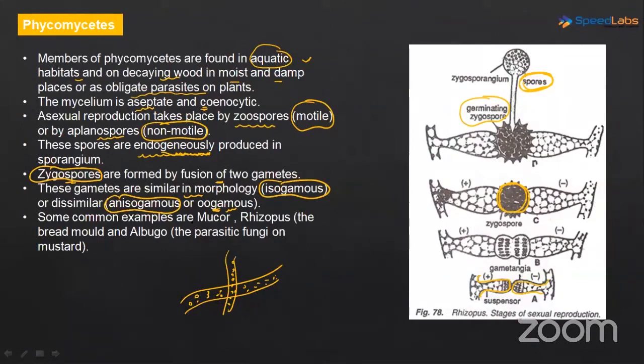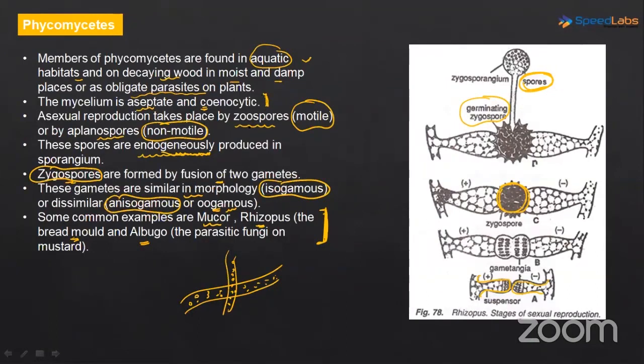Okay, now some common examples are mucor, rhizopus, bread mold, albugo. Okay, so these are the examples. These are the fungi that fall under Phycomycetes. All the characteristics are very important. Like, what is their mycelium like? The mycelium here is aseptate and cenocytic.